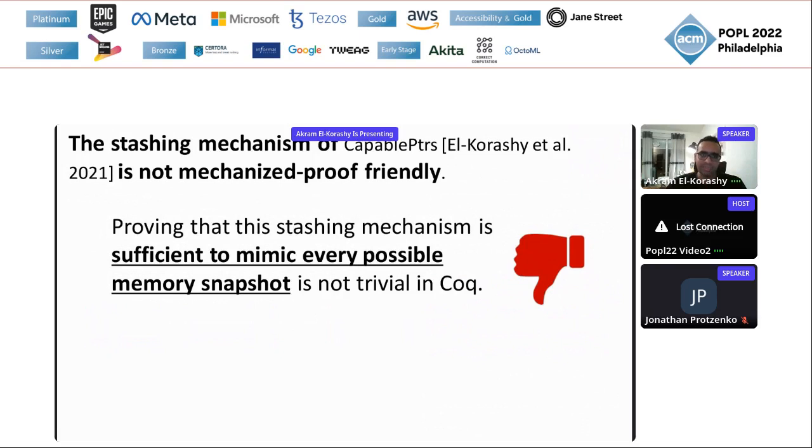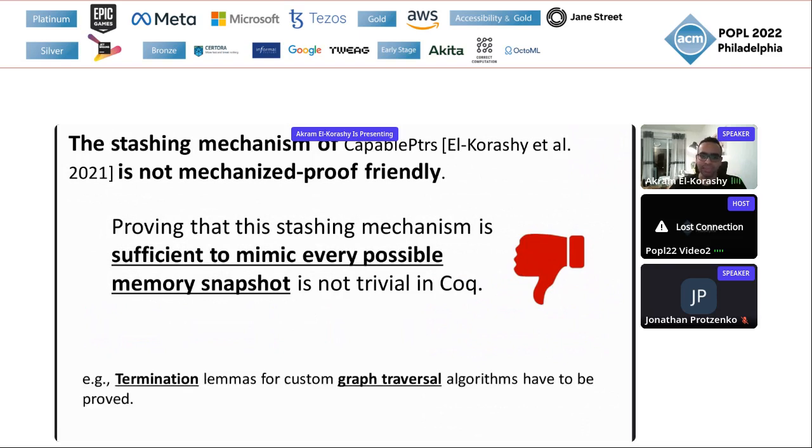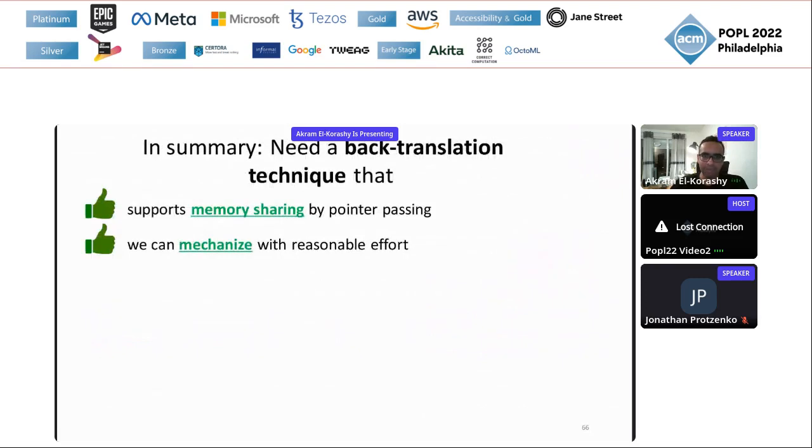The problem is that such a stashing mechanism was done as a paper proof. When we try to mechanize this proof, it isn't very easy, because we have to prove termination lemmas and completeness lemmas about graph traversal algorithms, and this isn't really a nice way to do things in Coq. So we thought maybe there is really a way around this stashing of pointers.